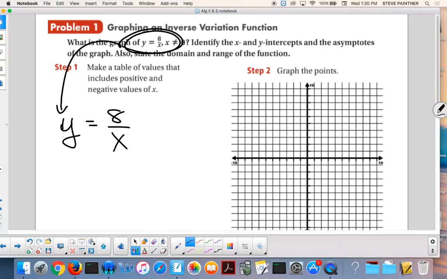This 8. Stretch of 8. Here's why it's a stretch of 8. It's the parent times 8. Isn't 8 times 1 over x just 8 over x? Yeah. So this is the multiplier. It goes on top, and that's why it's a stretch. They don't write it like that. They always write it like this. Okay, so we know it's a stretch.